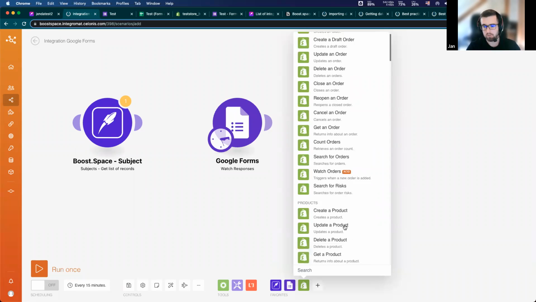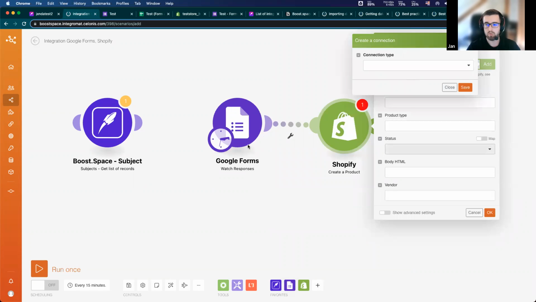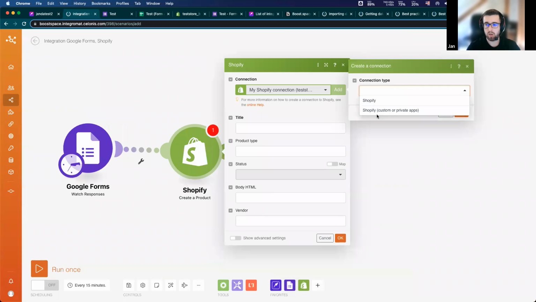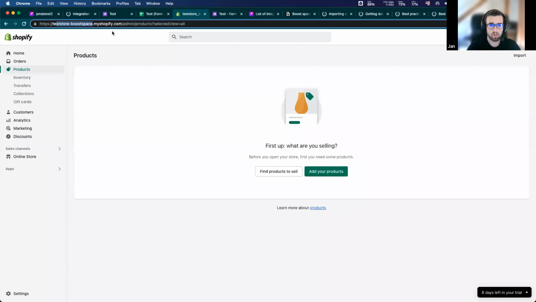So Shopify, and for example, create product. Okay, and I will add a new connection. So connection type, I will use Shopify custom or private apps, and then there, as you can see, I can give it some name: webinar Shopify connection. For the domain, I will use my domain name, which is at the start of the URL address.